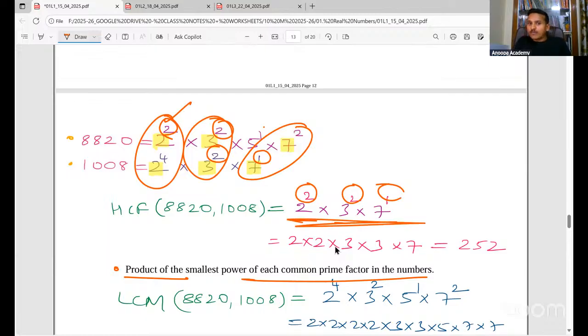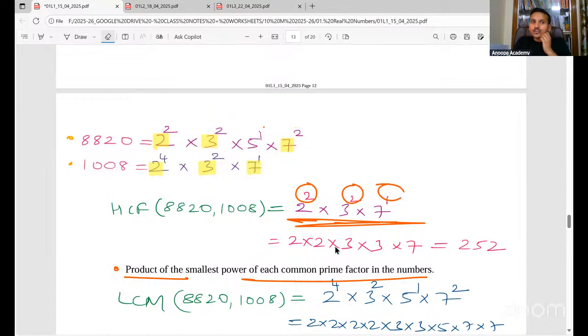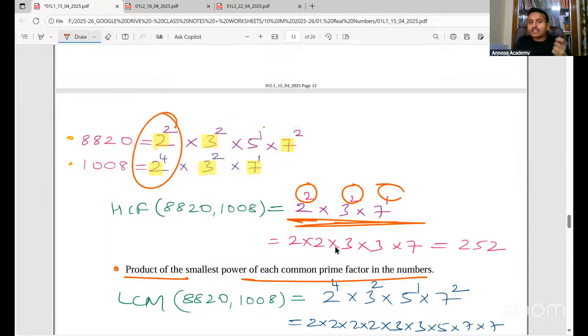Common, smallest power. Okay. With a lot of practice, you can just take the common prime factor and put the smallest power in the first step itself. Initially, because I want to teach a proper way, I tell you to take the common first, put the smallest power, then multiply. With practice, you will automatically do it in a single step.